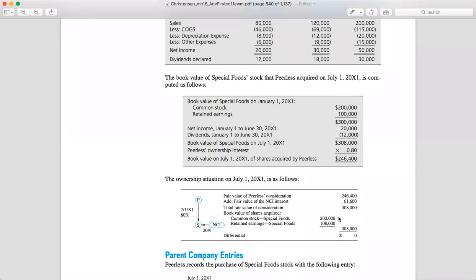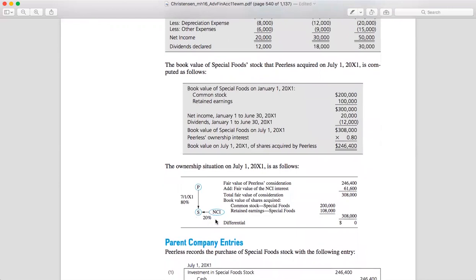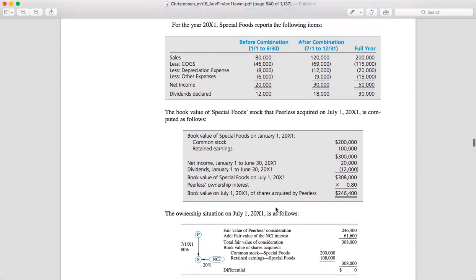Okay, so the ownership situation is PLS acquires 80% of its subsidiary's common stock, right? So the rest of it goes to the non-controlling interest, and the fair value is 246,400. And the fair value of the non-controlling interest is 61,600. Right, so it's also book value. Book value of 200 and retained earnings of 108,000. So there is no difference still at this part.